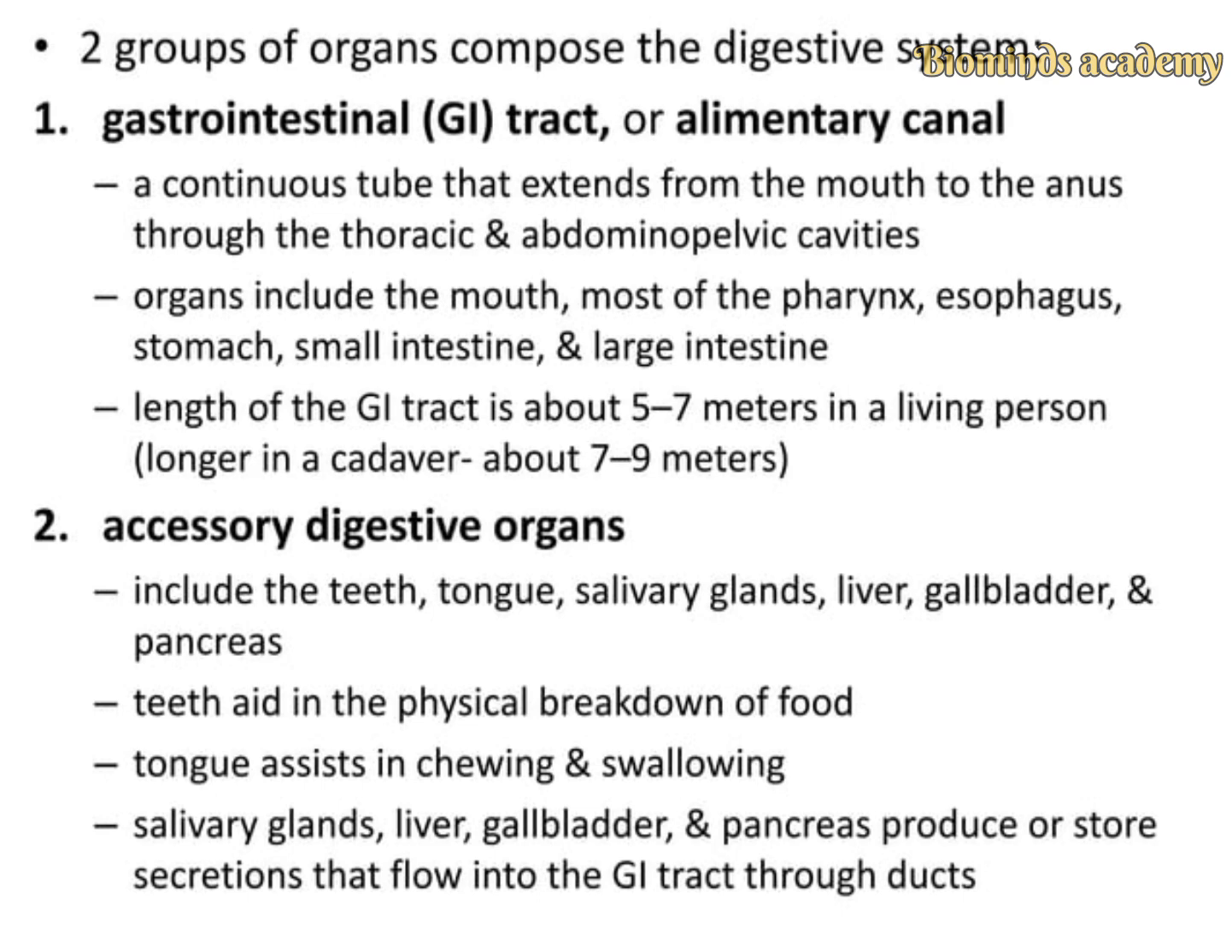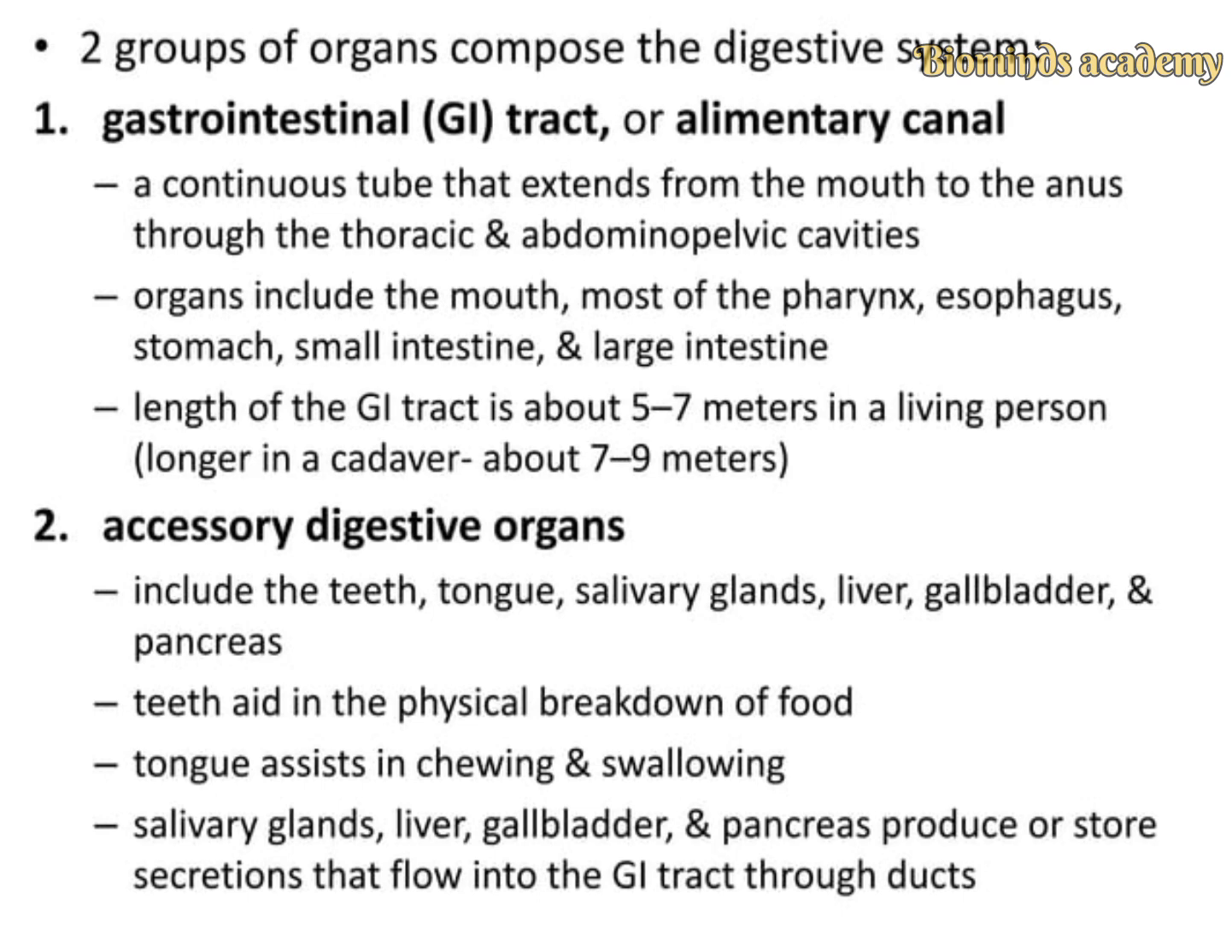The second group is the accessory digestive organs, which include the teeth, tongue, salivary glands, liver, gallbladder and the pancreas. Teeth help in the physical breakdown of the food and the tongue assists in chewing and swallowing. The salivary glands, liver, gallbladder and pancreas produce or store secretions that flow into the GI tract through ducts.